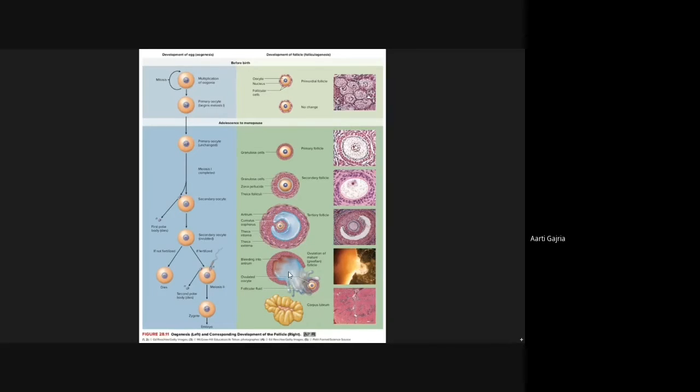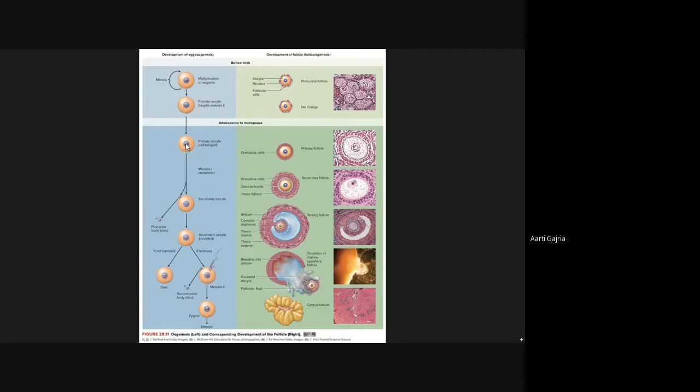The ovum is released by the rupture of this Graafian follicle. This Graafian follicle will rupture and the ovum is released, and this process is called ovulation. After the release of the ovum, the rest of the Graafian follicle will convert into the corpus luteum. This we will study in our next class. So don't get confused. First, concentrate on the process of oogenesis only.